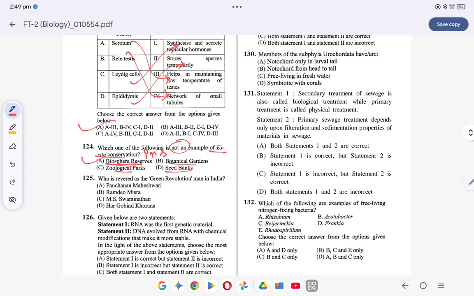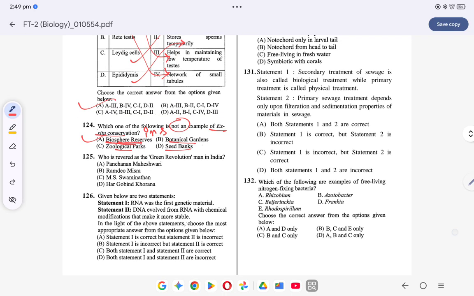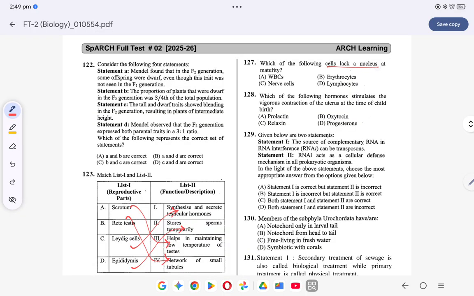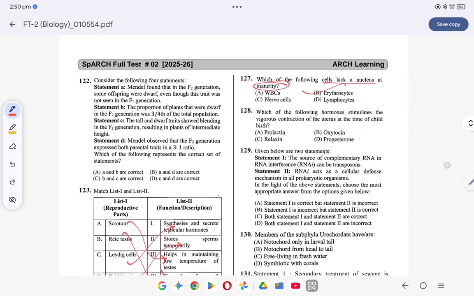Coming to the next question, Green Revolution man कौन है? M.S. Swaminathan. M.S. Swaminathan is known as the Green Revolution man. Okay, coming to the next question, which of the following cells lack a nucleus at maturity? Maturity के टाइम में nucleus नहीं रहता है, कौन सा है? Erythrocytes या फिर RBCs, उनमें during maturity नहीं रहता है कोई nucleus.